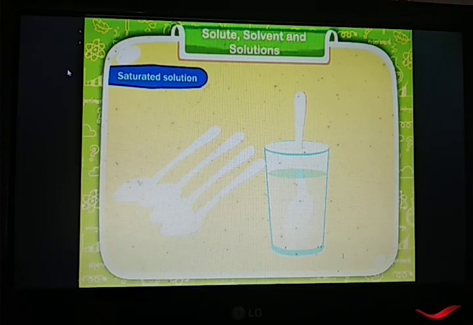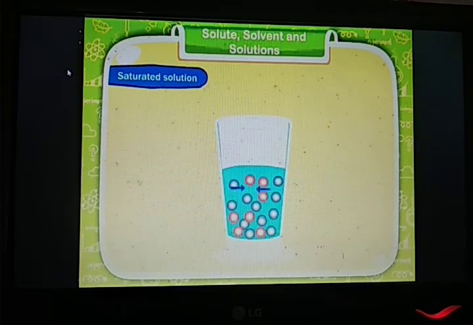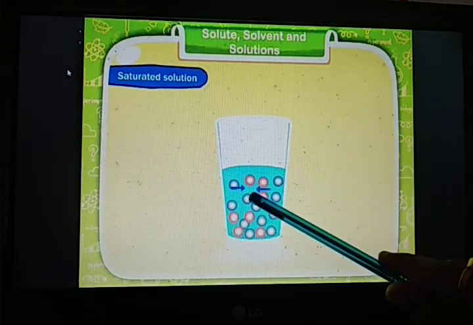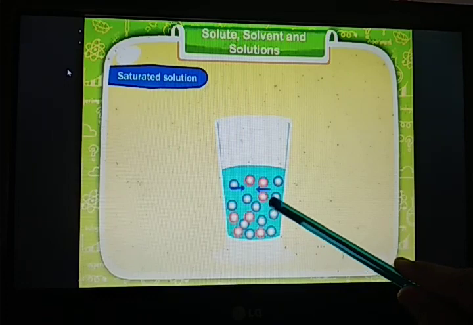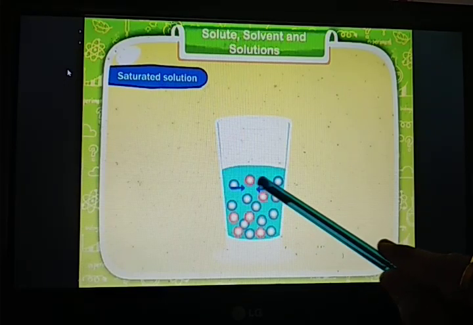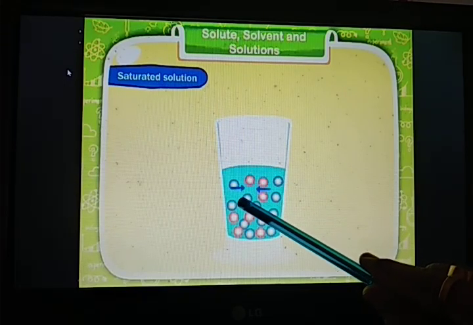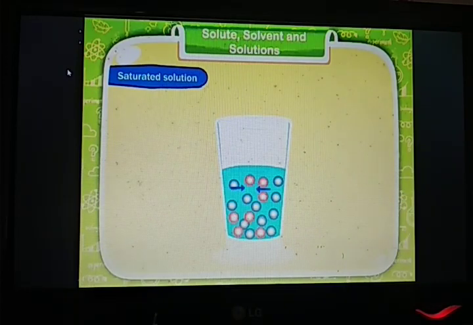This condition of solution is known as a saturated solution. Why is it happening? Because when we are adding another substance, a solute, inside a solvent, there is a gap between the molecules of the solvent. This gap is filled up by the solute substances, by the molecules of solute, isn't it?